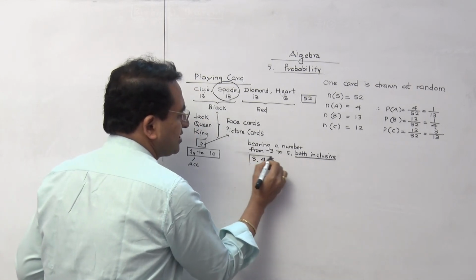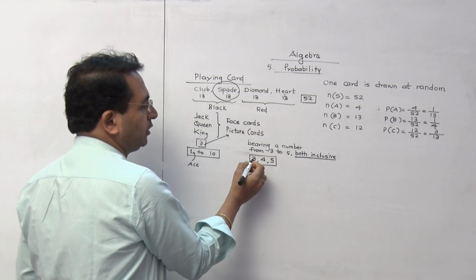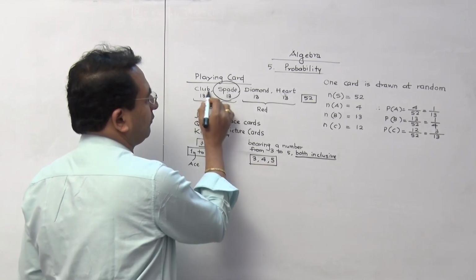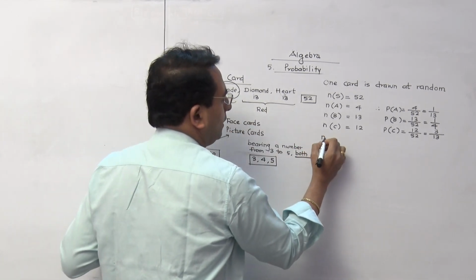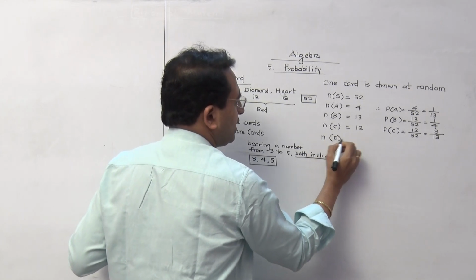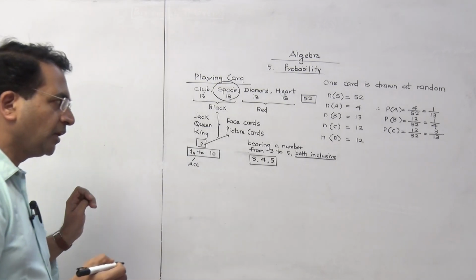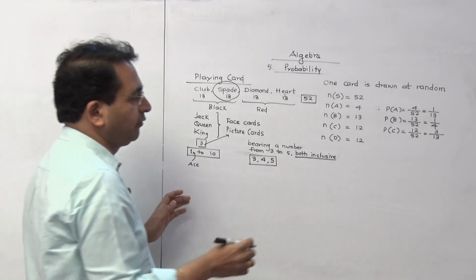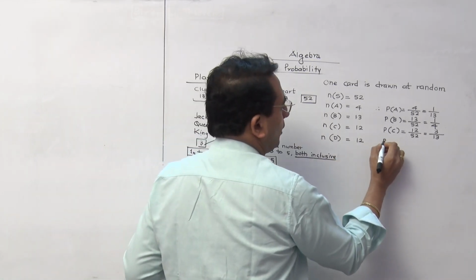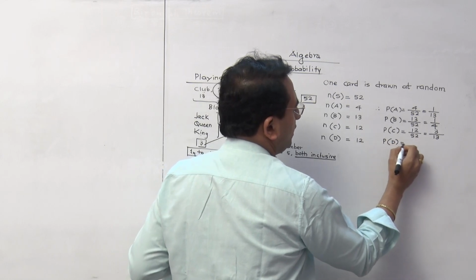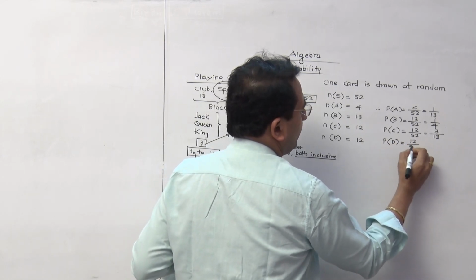How many cards are drawn from each suit? 3, 4, 5. There are 4 suits. So again, this event is also going to have 12 observations. So n of D is going to be 12. Therefore, probability of event D is 12 upon 52.